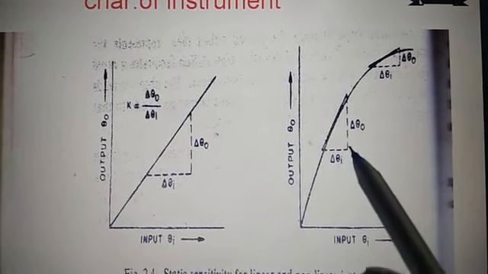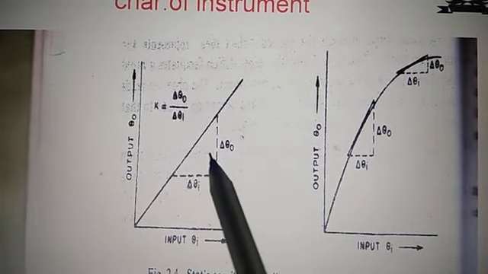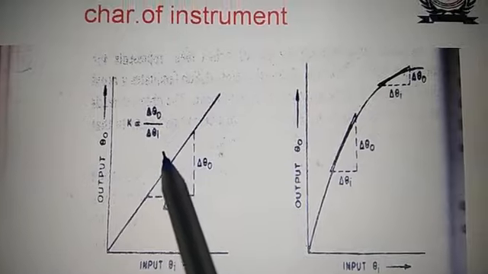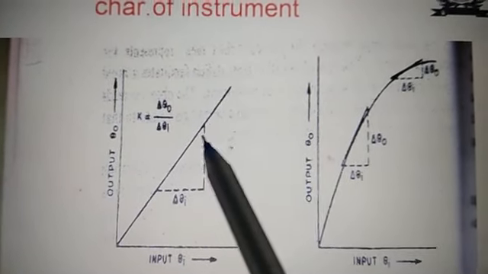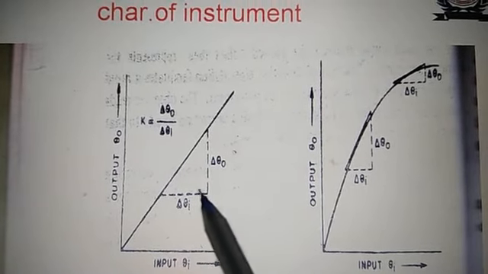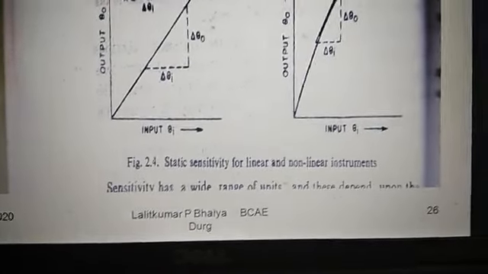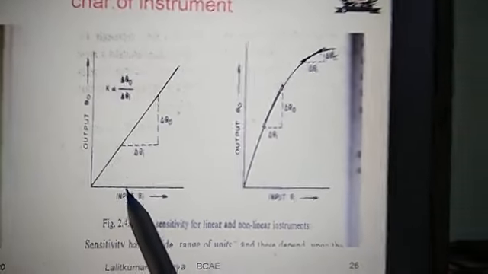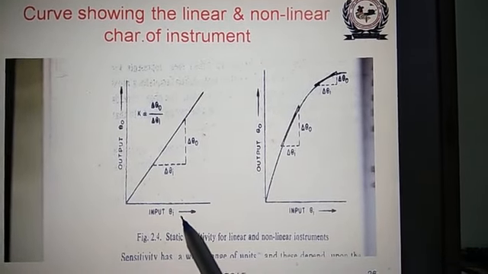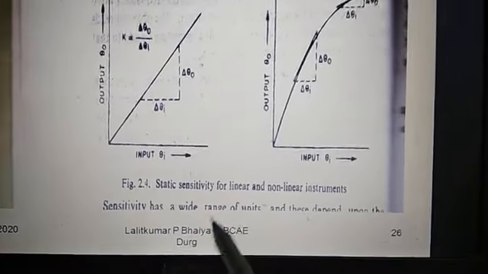This is the change in output quantity, and this is the change in input quantity. Similarly, on the linear curve, sensitivity K is delta theta naught upon delta theta i, where delta theta naught is the change in the output quantity and delta theta i is the change in the input quantity. So this shows the graph of the linear and non-linear characteristics.